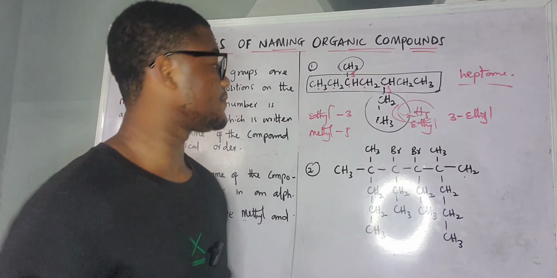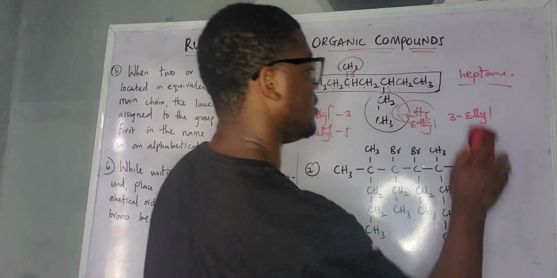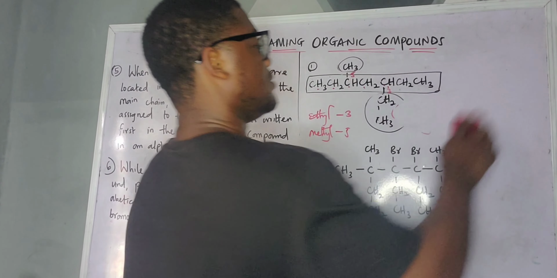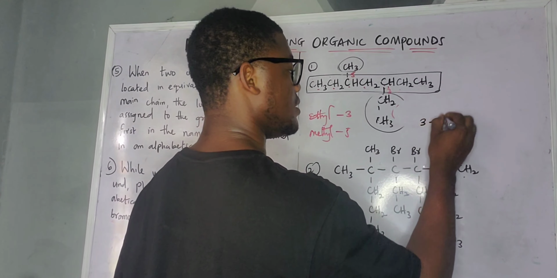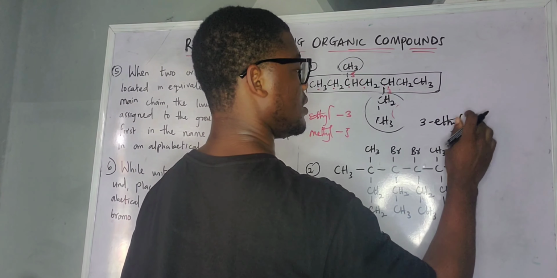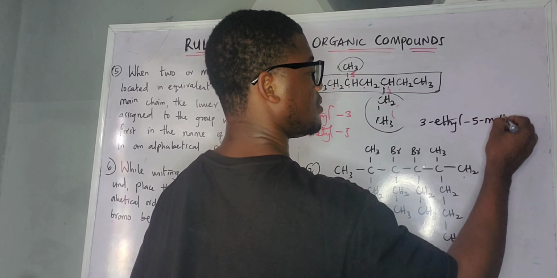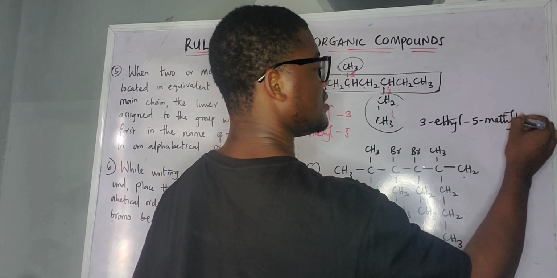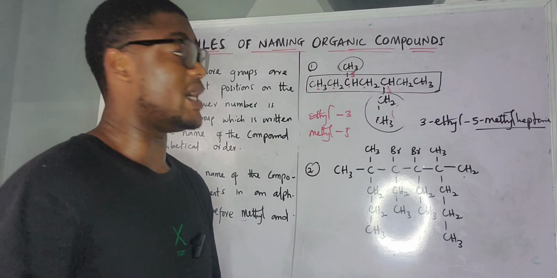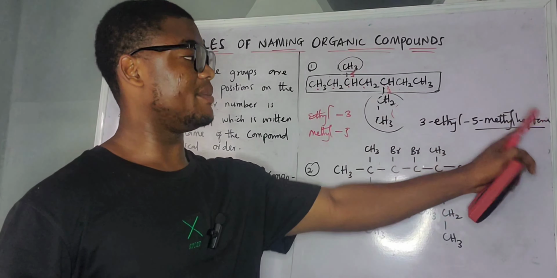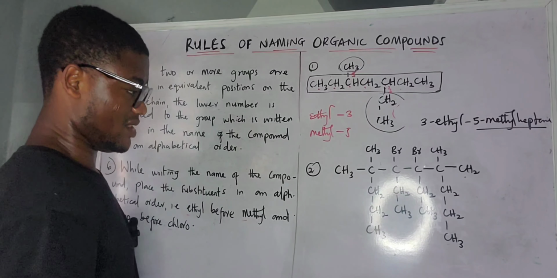So with that, let's put it there. We can now say we have 3 ethyl, dash, 5 methyl, 7 is ethane. That is it, as simple as that. So we have 3 ethyl, 5 methyl, ethane, because the longest chain is 7. So that is that. Now for this second one, it is not that complicated.